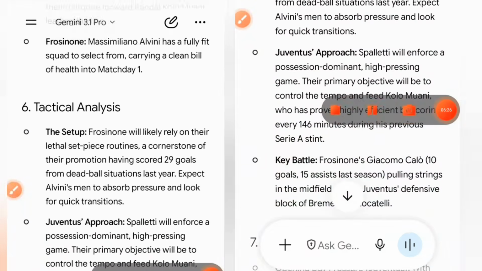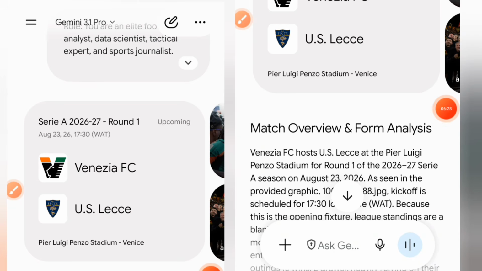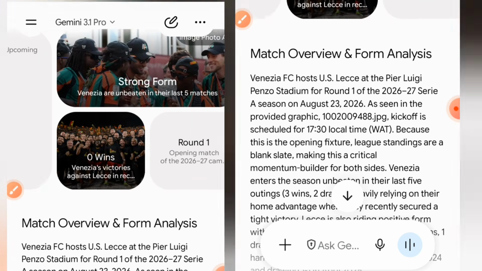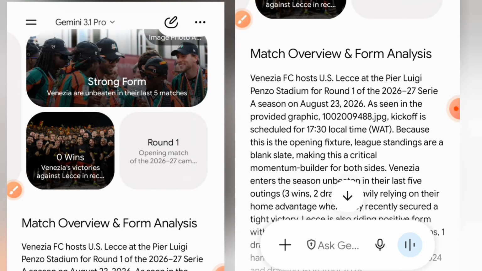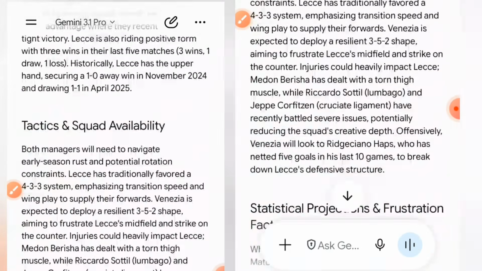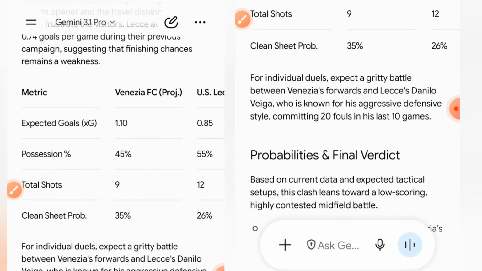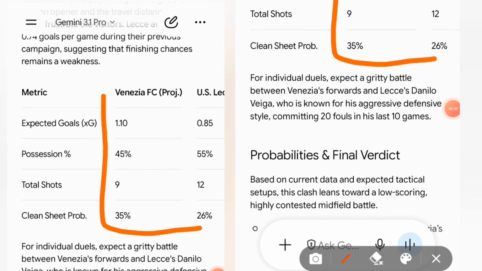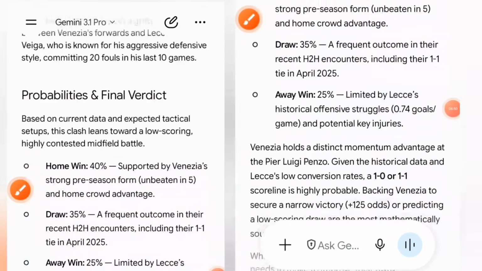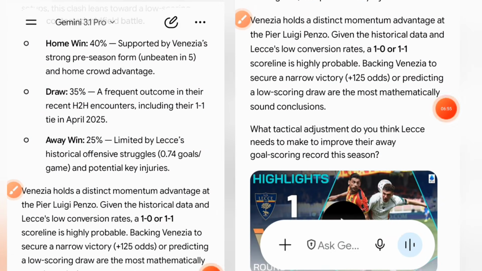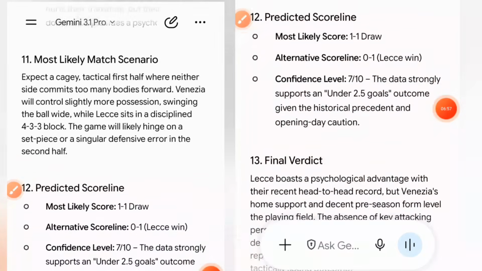Alright, so up next is the match between Venezia against US Lecce. Okay, so we are going to look at the two sections that happen to be the most important. Although we have the projected statistics for those people that want to consider some data there, and we also have the winning probability section, and in addition now we have the predicted scoreline.